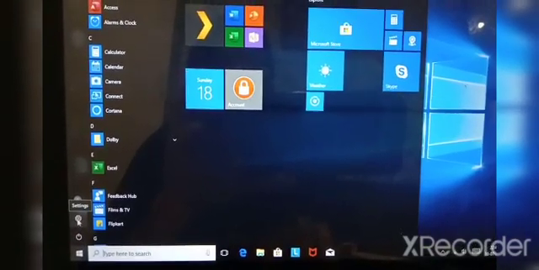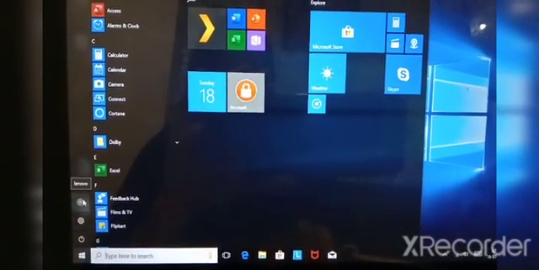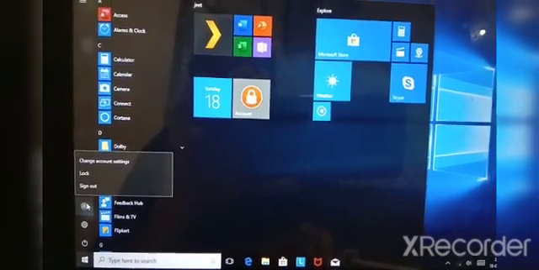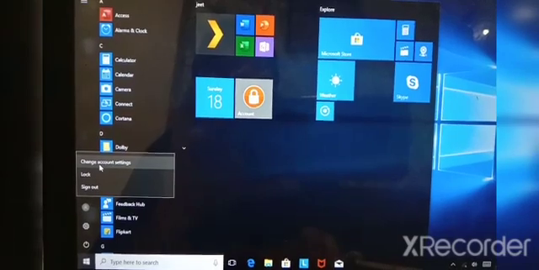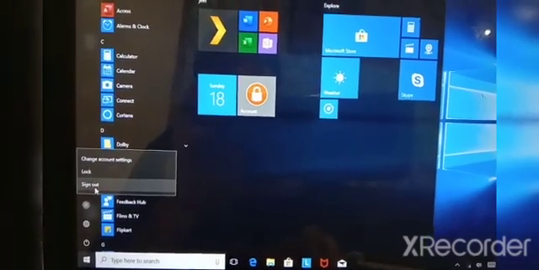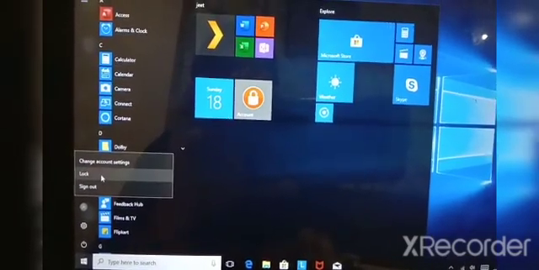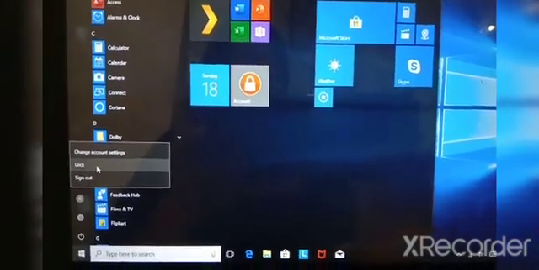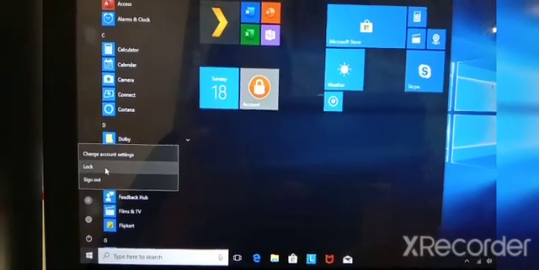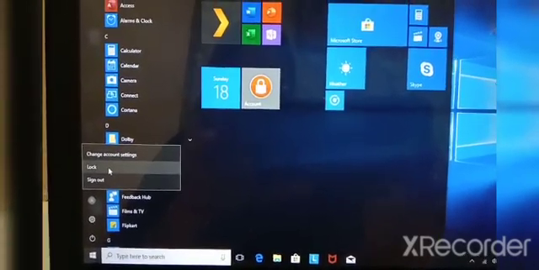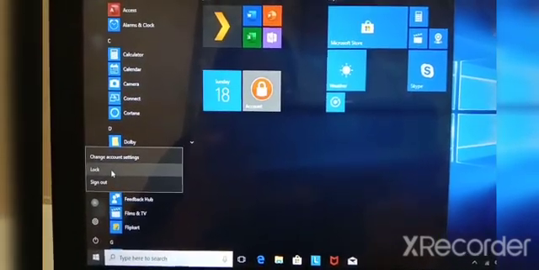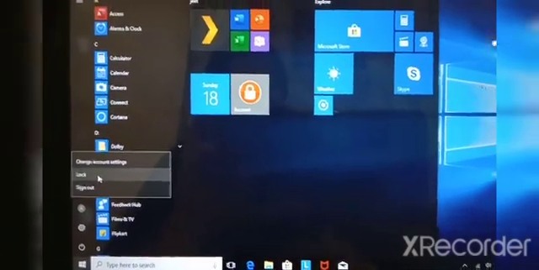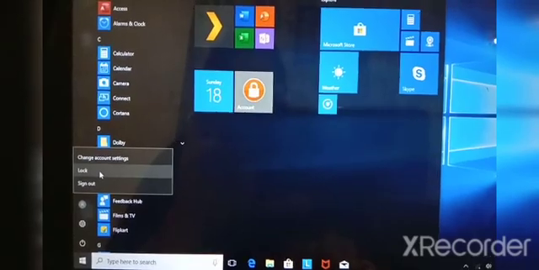This is the settings button and this is the user icon. Click on this user icon and you can see change account settings, lock and sign out. Now how to lock your computer, children? Whenever we leave our computer, you can lock it to enhance the security of your computer. You can make it secure by locking your computer. Click on lock here.